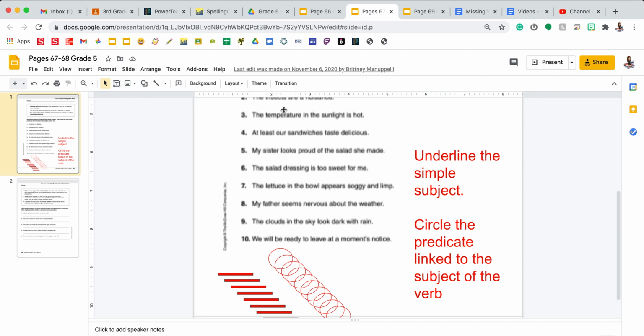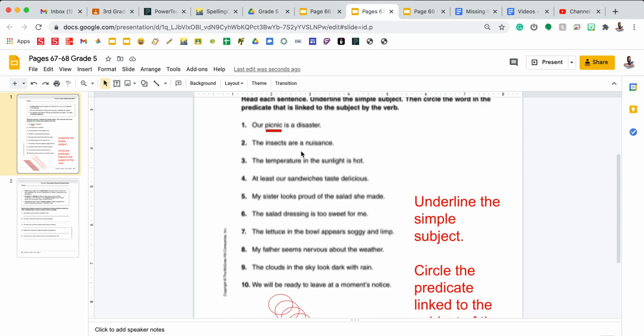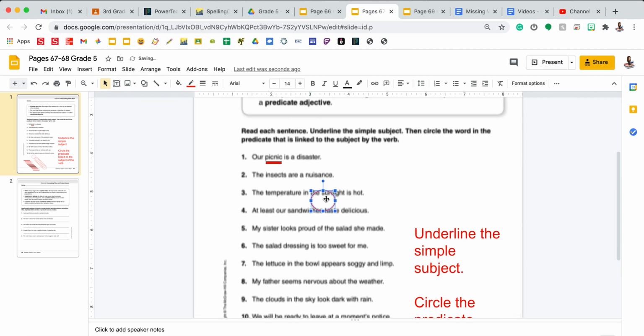Picnic is my subject, so I'm going to drag my line up to picnic. Resize it so it's only underlining picnic. And then I have to decide which word in the predicate is linked to the subject by a linking verb. So is my linking verb, and it's connecting the word disaster to describe the picnic. So I'm going to circle disaster. That is what is being connected to my subject.